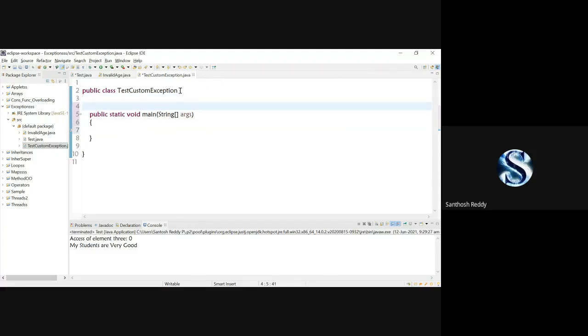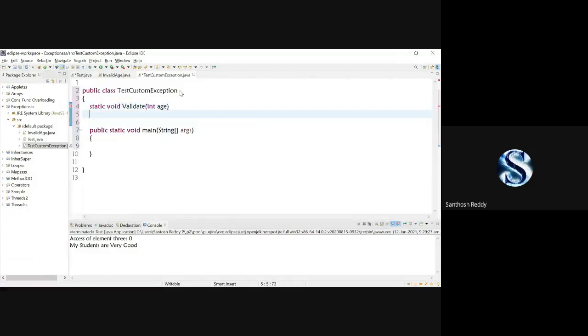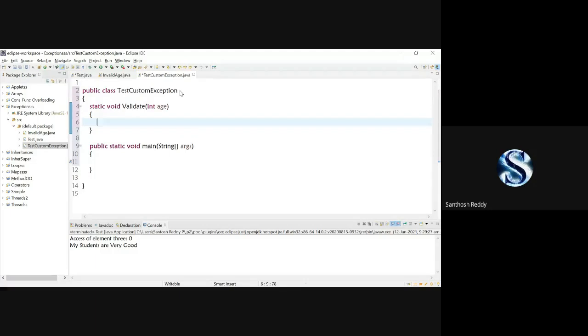Under this, I'm going to create one method to validate the age. I'm going to create a static void validate method, and for this I'm going to pass one parameter called age. Now it's done.